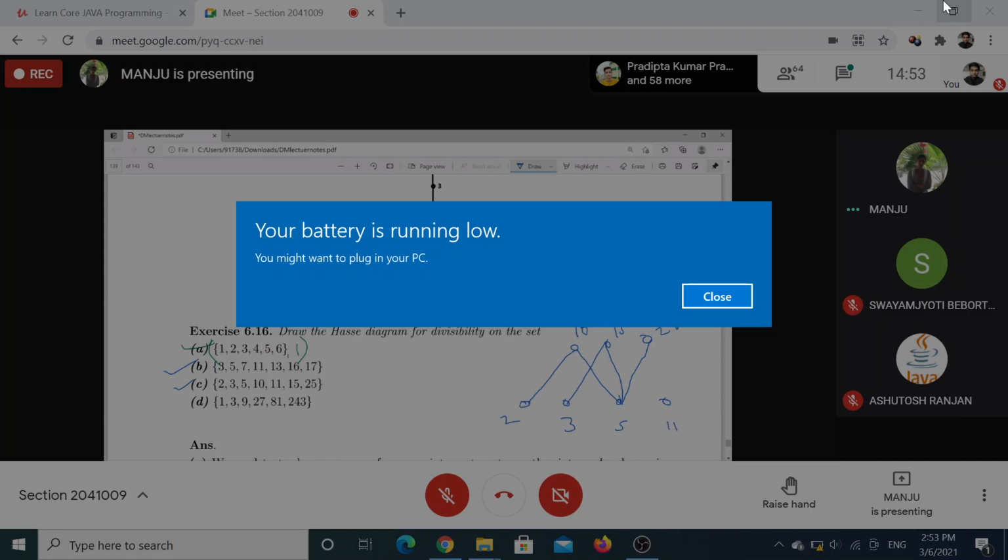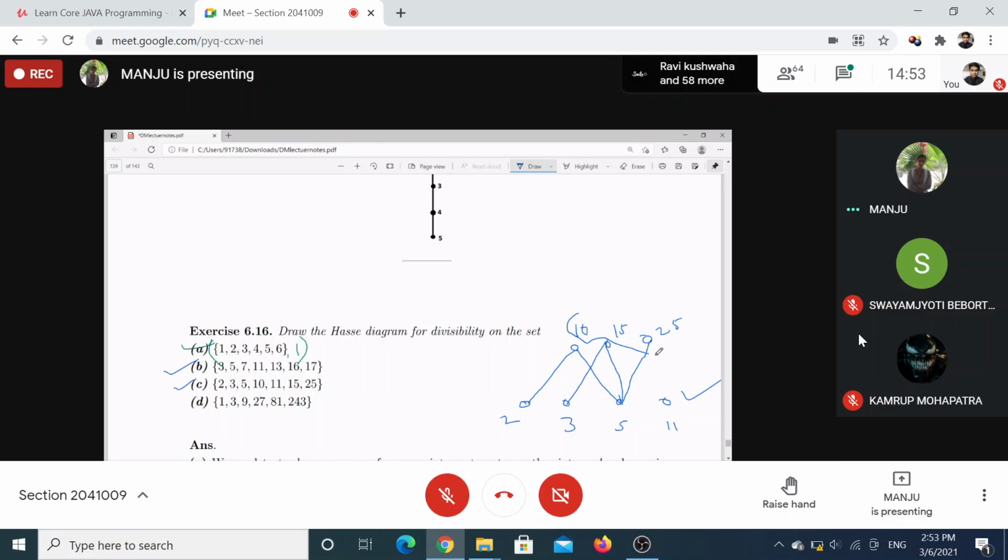Clear, everybody? Yes, ma'am. So these are maximal and these are minimal, and 11 is both. This is the diagram for this one.